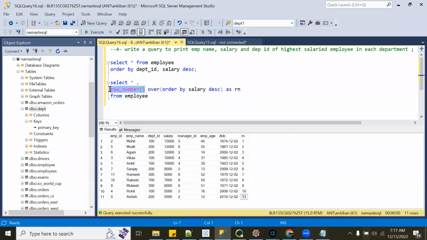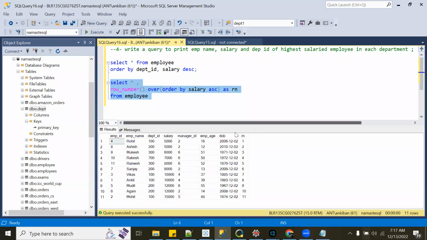I am generating a row number over the full table. I have not given any other condition, and I am saying generate row number on the basis of salary in descending order. Okay, I can do ascending as well. So the lowest salaried employee will get the highest rank. So he got 1, 2, 3. So 5,001 got 1, and then the highest salaried employee got 11.